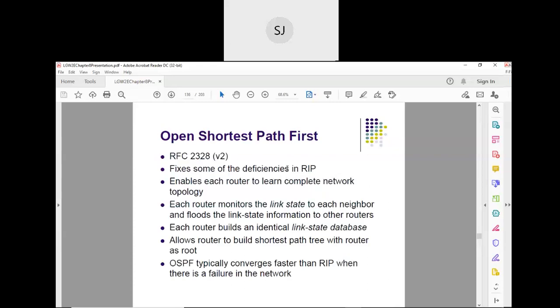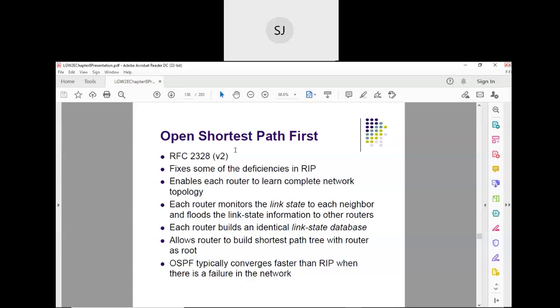The next routing protocol. Which are the two interior gateway routing protocols that we have seen? One is RIP and another one is OSPF, Open Shortest Path First, right? So for Open Shortest Path First, version 2 we are studying. The session is getting close, so let us just start it.